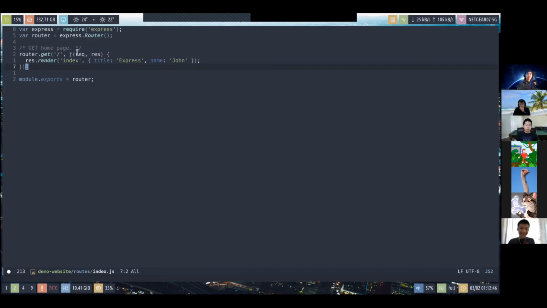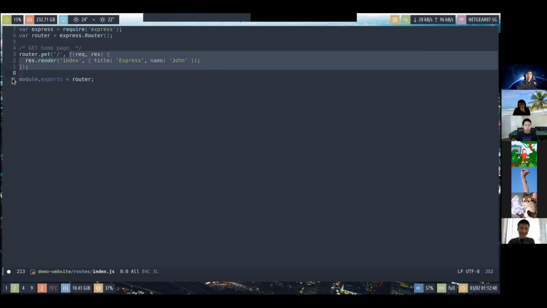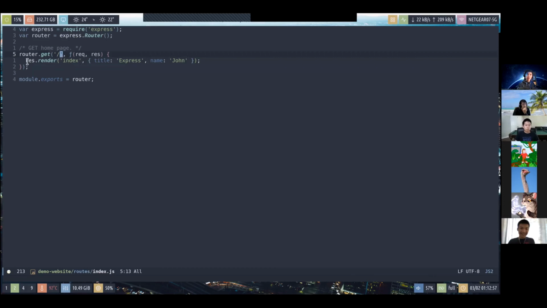So this callback function gets called every time the router receives a GET request that matches this pattern. And what it does is that it renders the index view and passes the view engine the following data that can be used within the view engine.